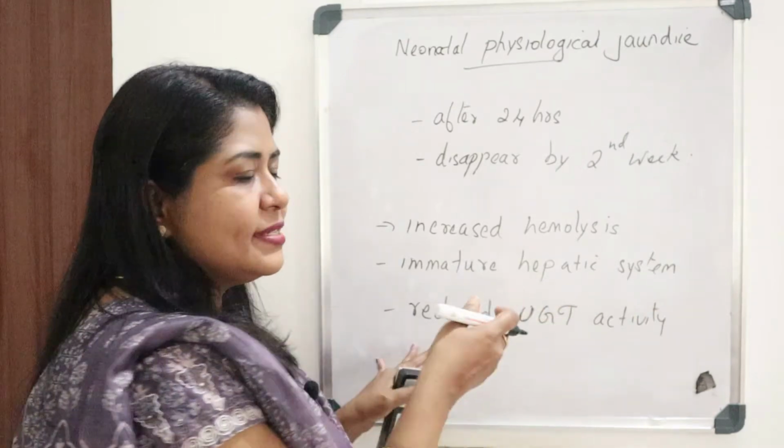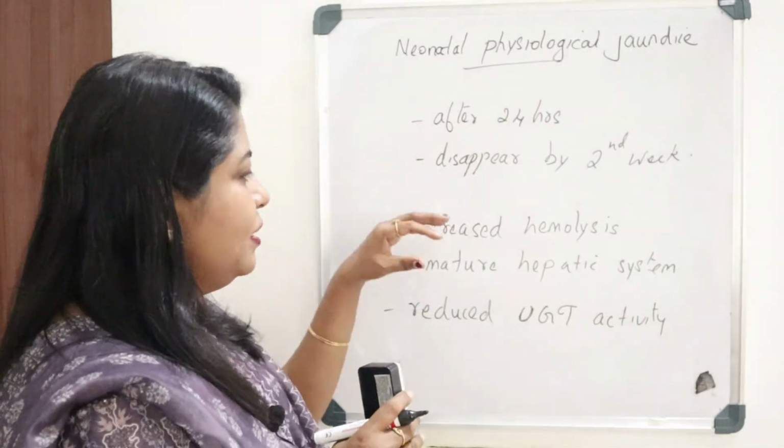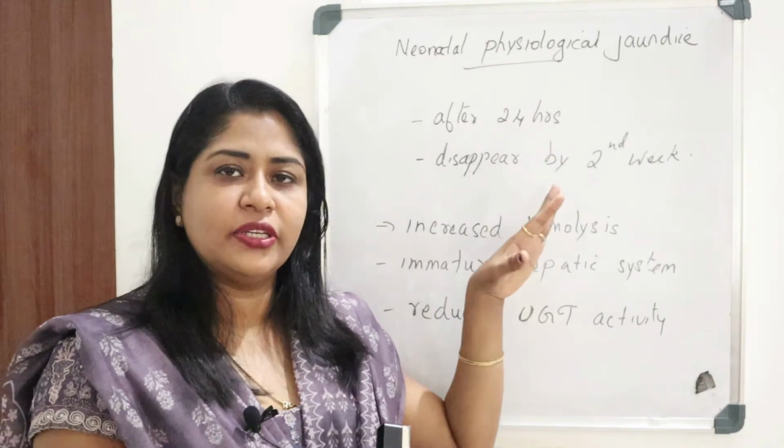All these enzymes we were discussing in the last video. So these are the main reasons for neonatal physiological jaundice.